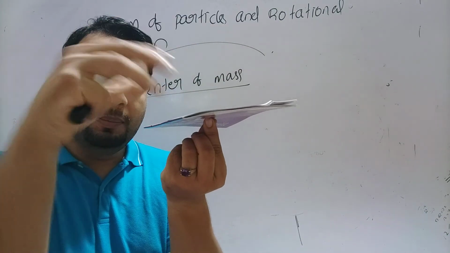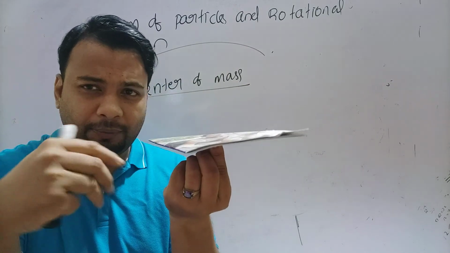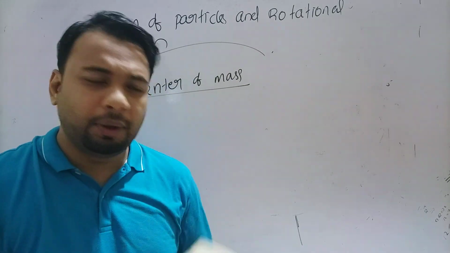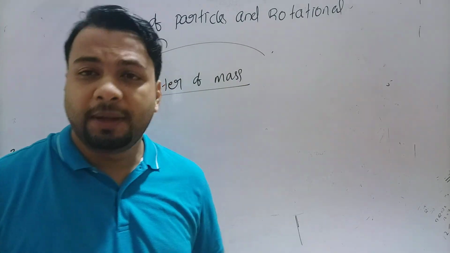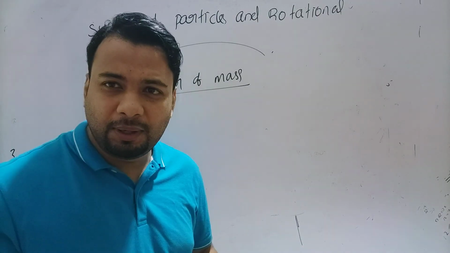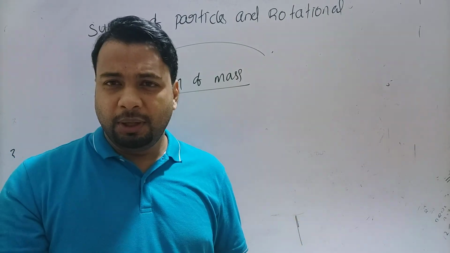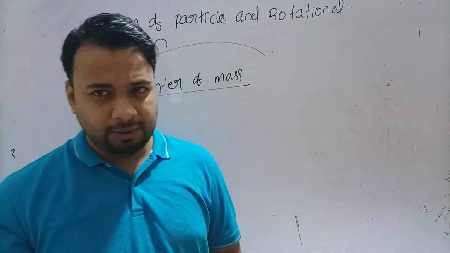That means the whole mass of the body is concentrated at this point, and that point is called the center of mass. Are you getting what I am saying? So center of mass of a body is a point where the total mass of the body is assumed to be concentrated.